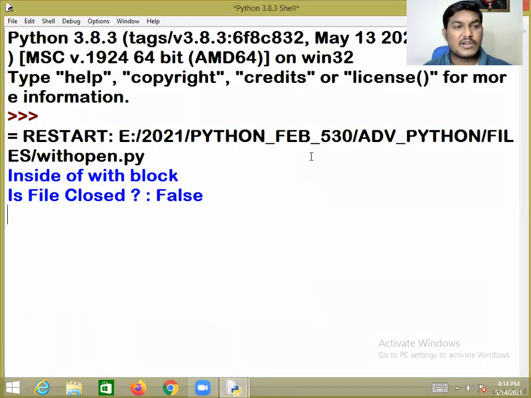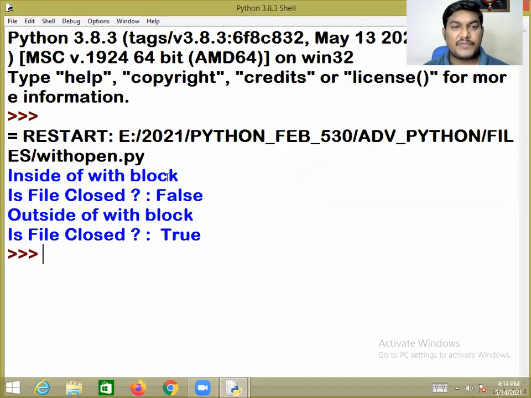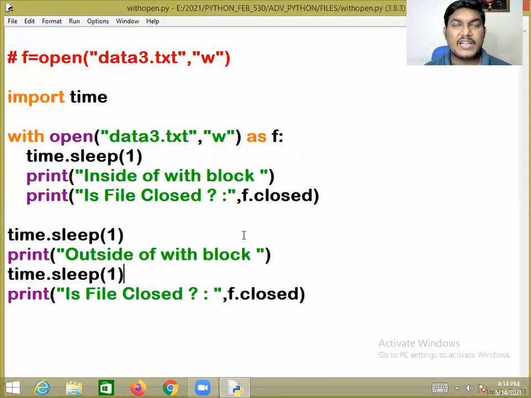As long as the control is inside the with block, the file is in the opened state. Whenever the control comes out from the with block, whatever file is open, that file will be closed automatically. So you people do not require to close the file explicitly. You do not require to write close explicitly.